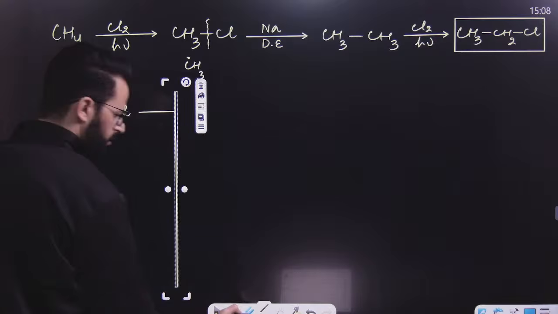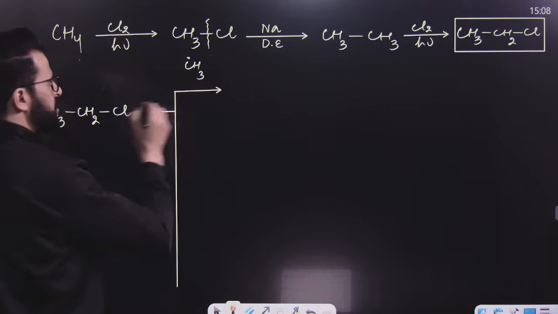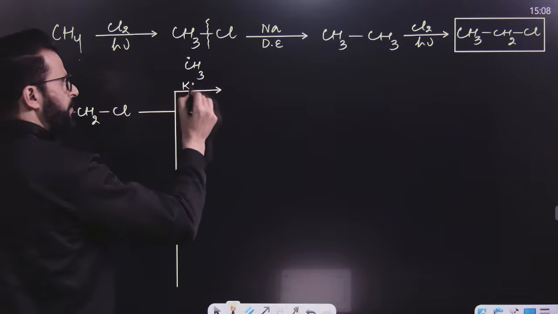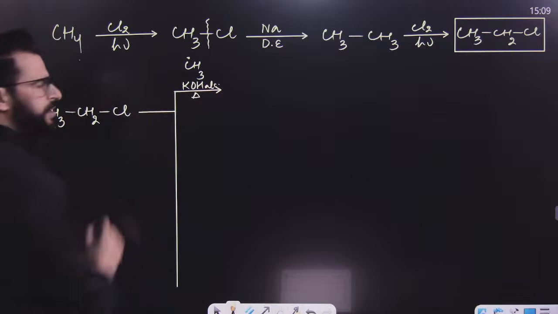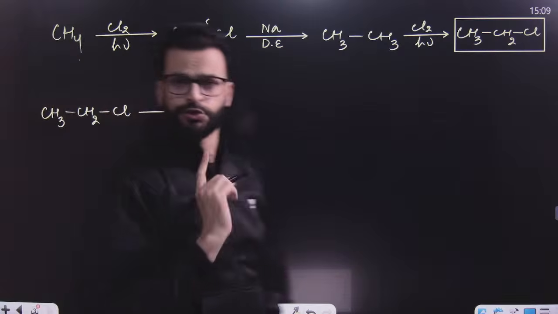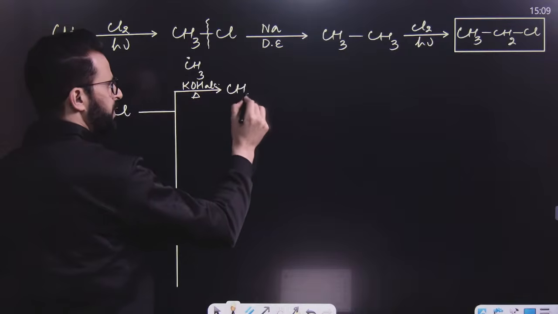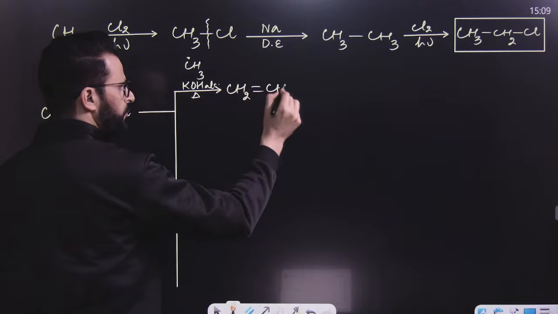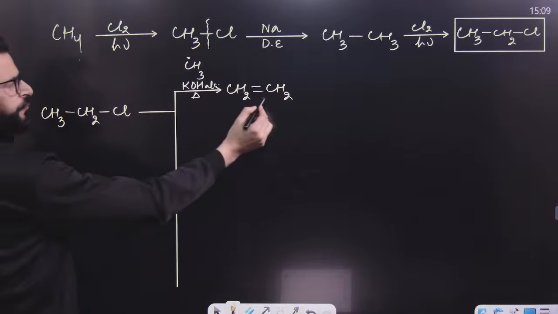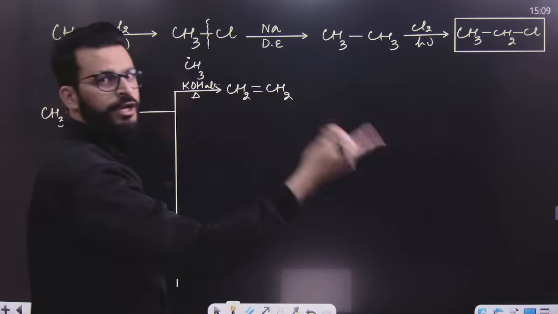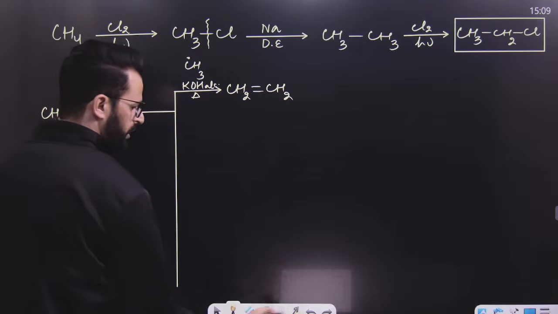We can simply do the first reaction like this. If this is treated with alcoholic potassium hydroxide and we heat it, remember, this is an E2 reaction. Then what will happen? Simple alkene formation takes place. Whenever you have alcoholic KOH and an alkyl halide forming an alkene, that means dehydrohalogenation will take place. You know that. So this is a simple elimination reaction.